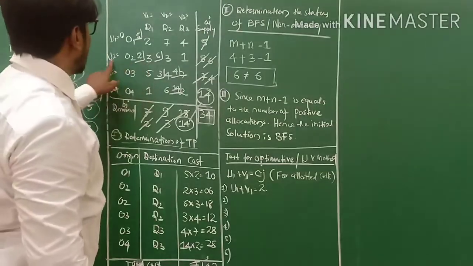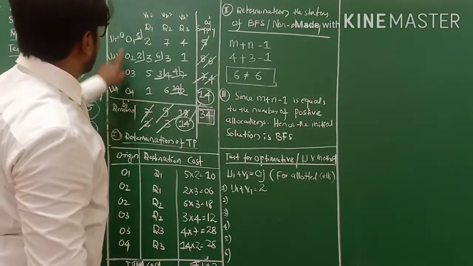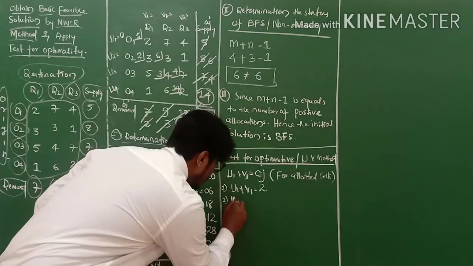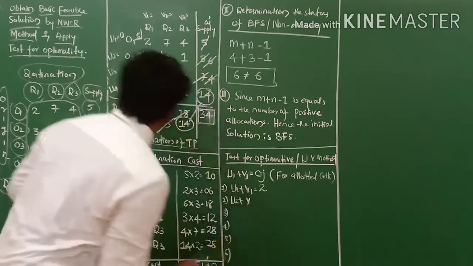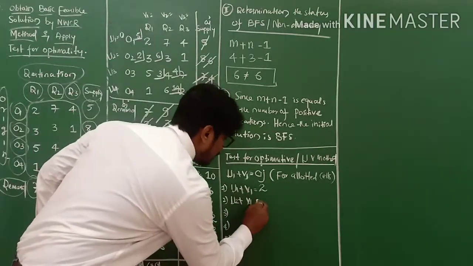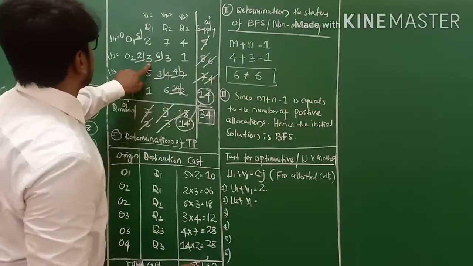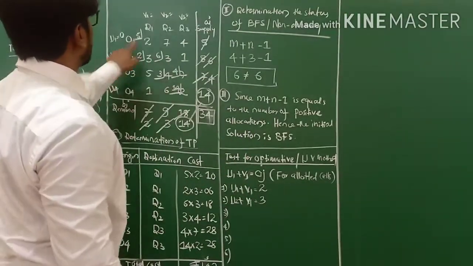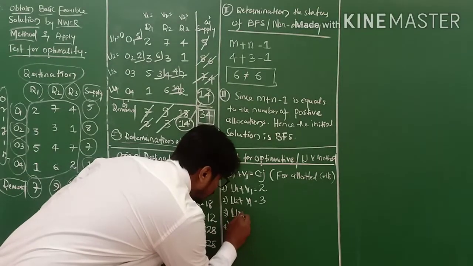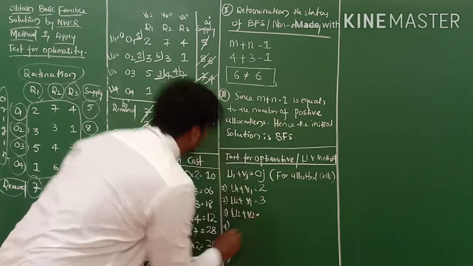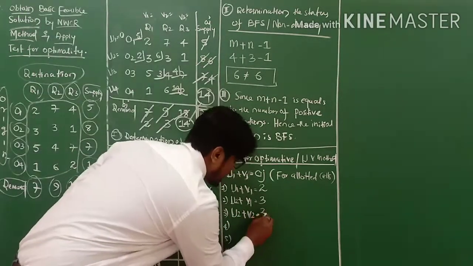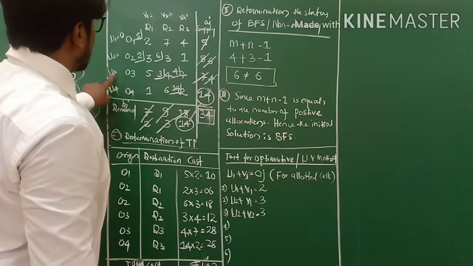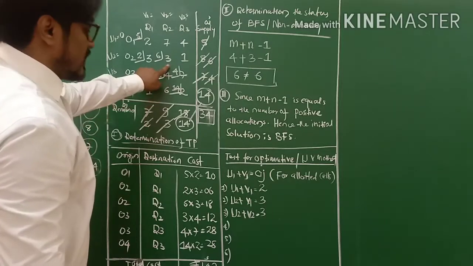The second allotted cell is U2 V1, and the Cij is 3. So U2 plus V1 equals to 3 here, my friends. Next allotted cell U2 V2: U2 plus V2 equals to 5. The next allotted cell is this one, 1, 2, 3 done.